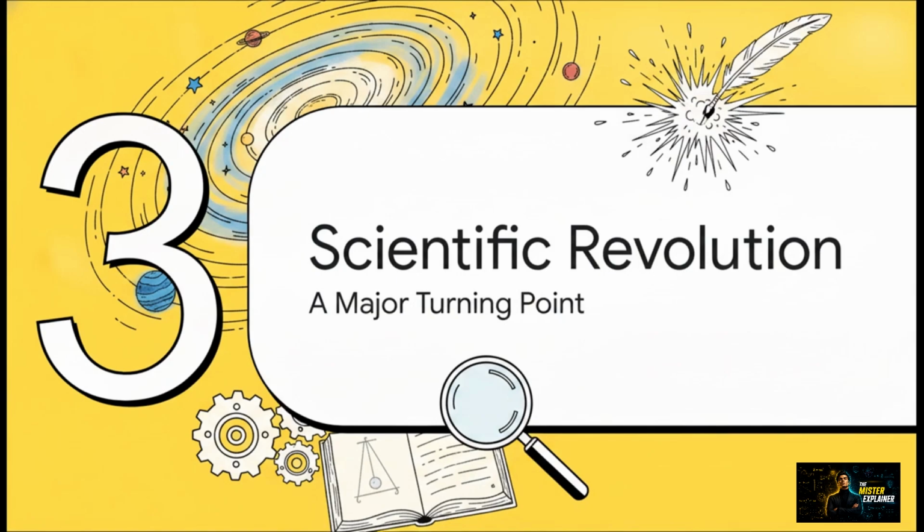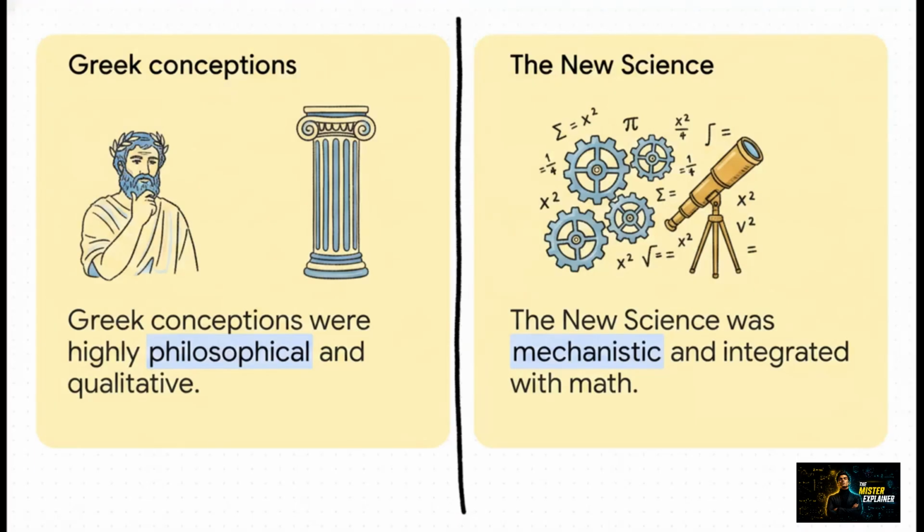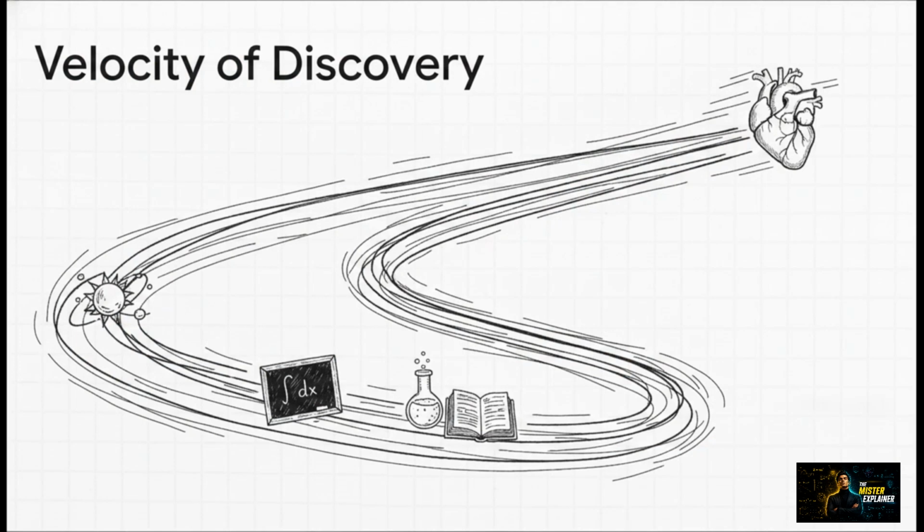Section 3. The Scientific Revolution. Now, what's really interesting about this era is that it was an explosive turning point because it fundamentally shifted our whole approach to knowledge. Previous Greek conceptions were heavily philosophical and qualitative, but the new science became deeply mechanistic. It integrated high-level mathematics, and it was grounded in a rigorous scientific method that demanded repeatable reliability. The sheer velocity of discovery during this time was simply immense.